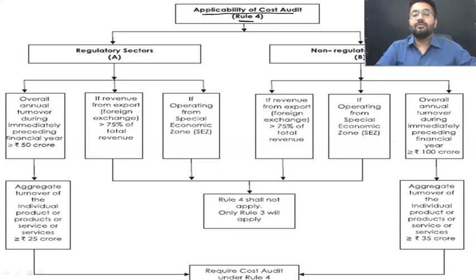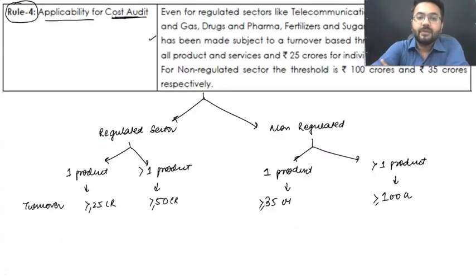That means even if you have one product, even if you are in the regulated sector, or in the non-regulated sector, if you are operating from an SEZ unit, that is a special economic zone, then you are exempt. Exemptions mean the parts where this provision is not going to apply.